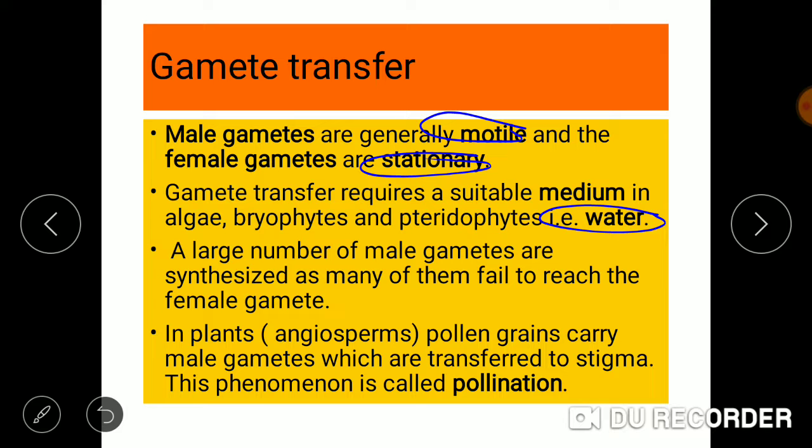A large number of male gametes are synthesized so that if some of them fail to reach the female gamete, some still manage to reach it. In plants like angiosperms, pollen grains carry the male gametes, which are transferred to the female reproductive part of the flower, and this process is known as pollination. So the transfer of male gamete to the female reproductive part takes place through pollen grain transfer. The entire process is known as pollination.